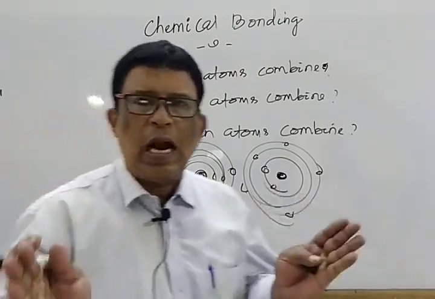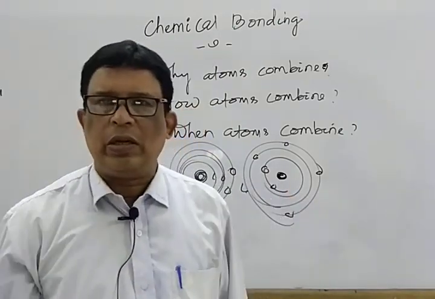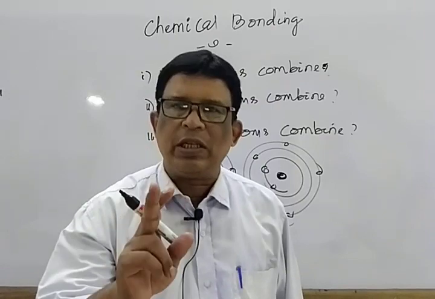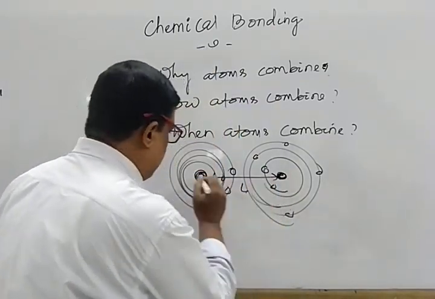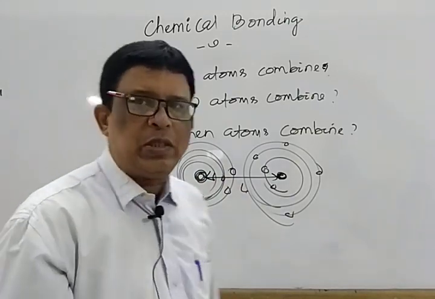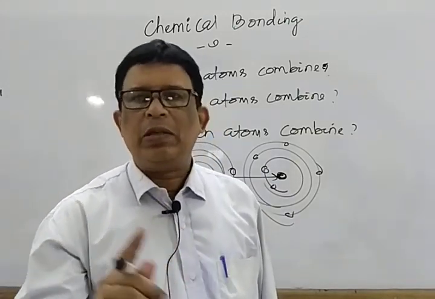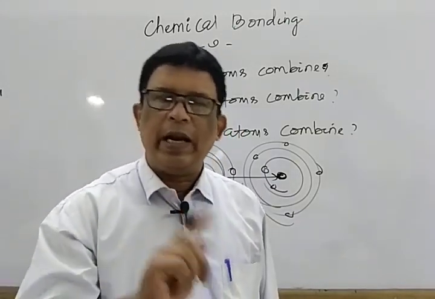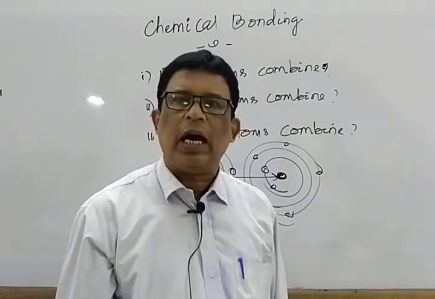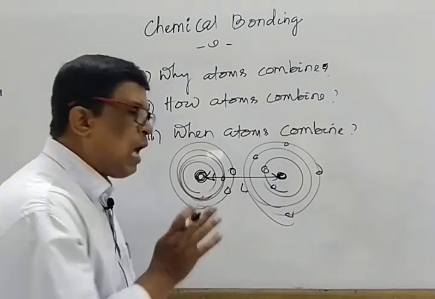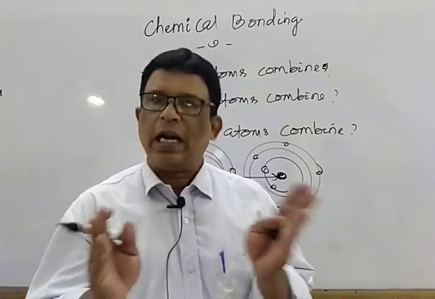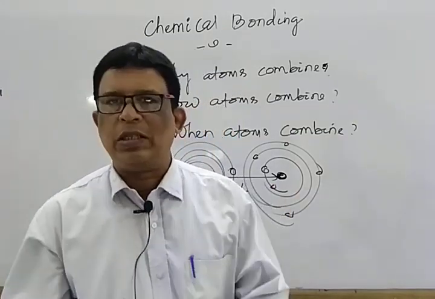So when two atoms approach each other, then two types of forces operate. Mark that. One is between the nucleus and nucleus, positive charge repel, negative charge repel, positive and negative opposite charge attract, same charge repel. So mark that, two types of forces operate. One is attractive forces, one is repulsive forces.